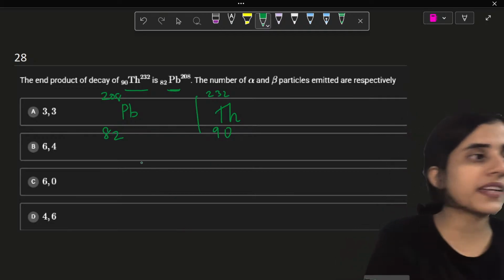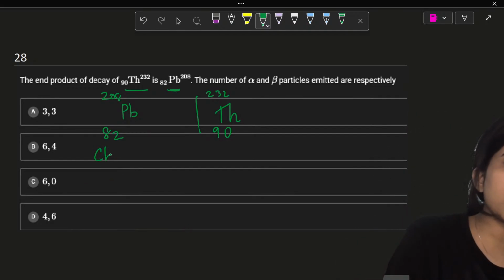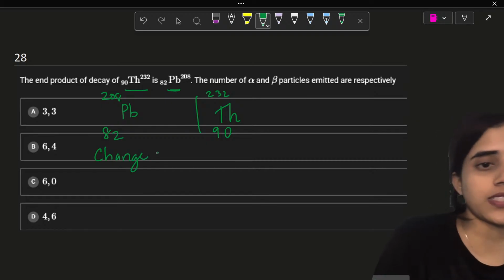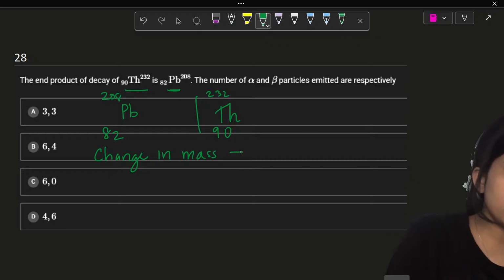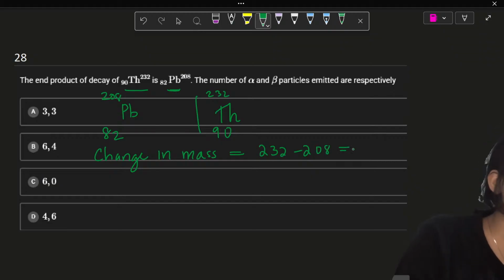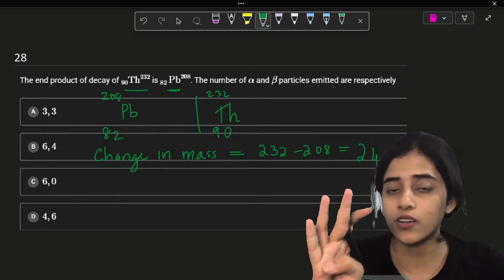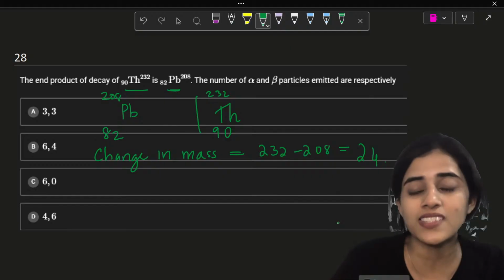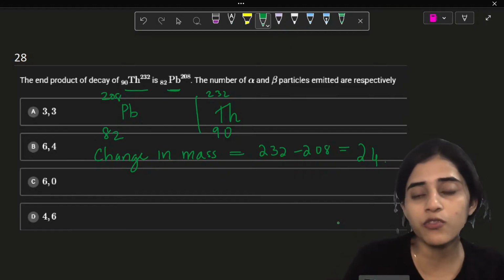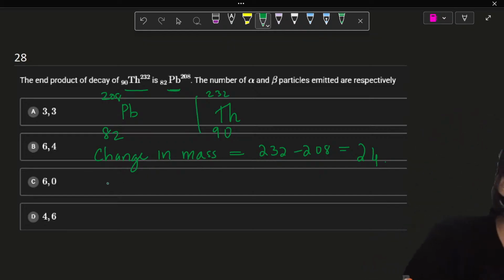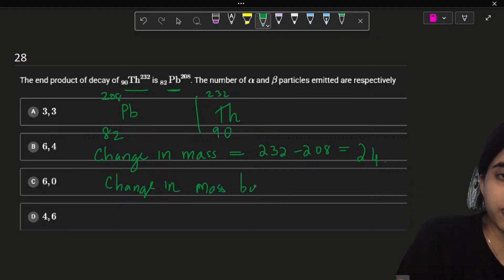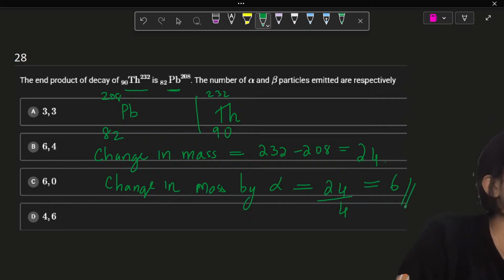So let's see how much the atomic number changed. Not atomic number, the change in mass number is 232 minus 208. How much is that? It's 24. But in every alpha, there are 4 neutrons and protons together, so the total mass number is 4. Every time an alpha is removed, 4 particles are being removed. So the change in mass by alpha will be 24 by 4, which is 6 alpha particles.